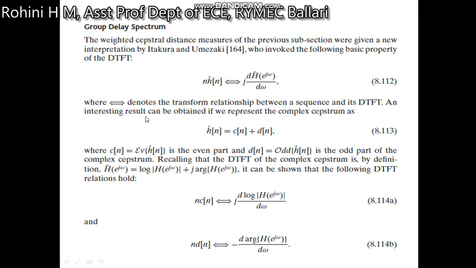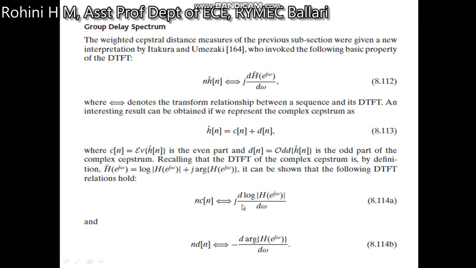Therefore, the interesting result can be obtained if we represent the complex cepstrum as h hat of n is equal to c of n plus d of n, where c of n is the even part and d of n is the odd part. So then log of H of e to the power of j omega is given in the rectangular form.